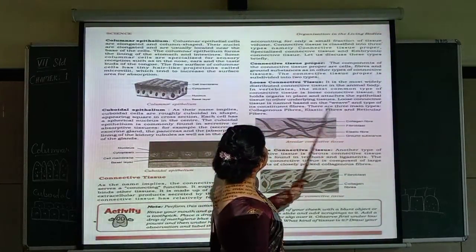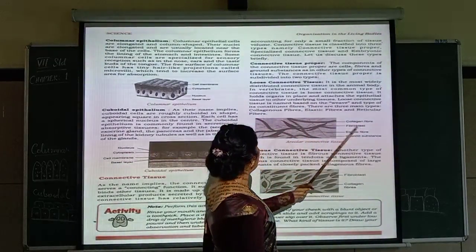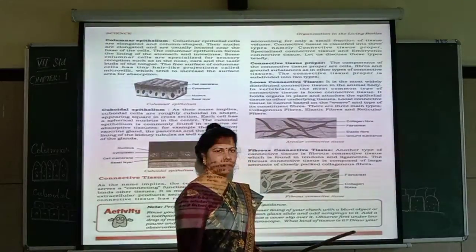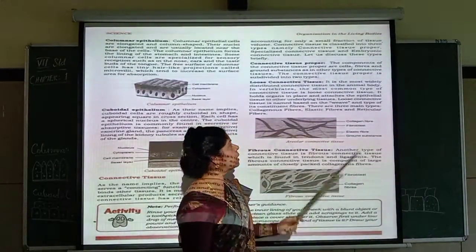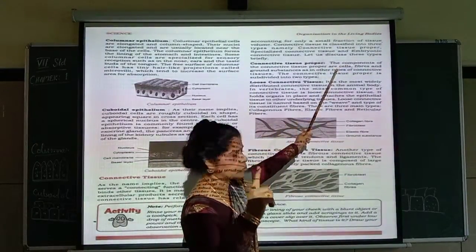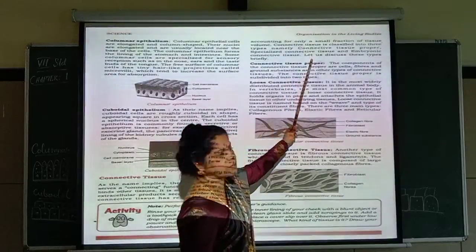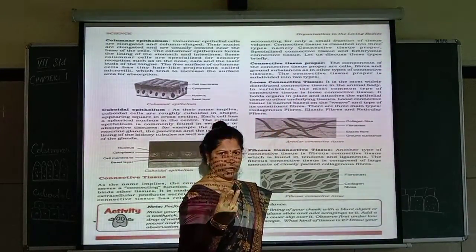So weave and type of its constituent fibers. There are three main types: collagenous fibers, elastic fibers, and reticular fibers. So children, under connective tissue, three types are there. What are the three types of connective tissue? Connective tissue proper is the first one. Specialized connective tissue is the second one. Embryonic connective tissue is the third one, right?